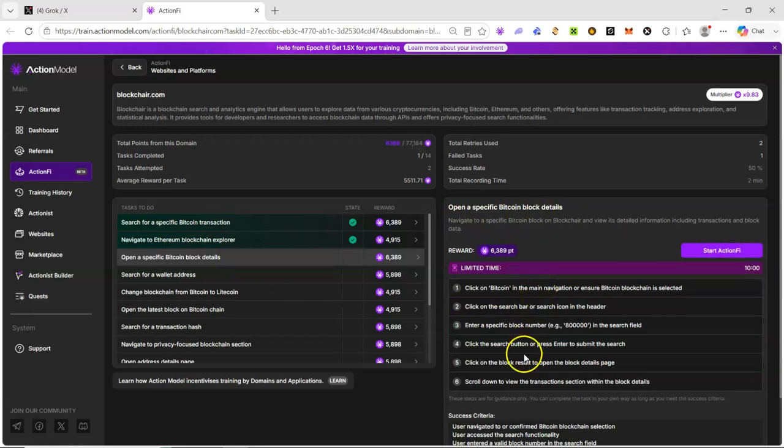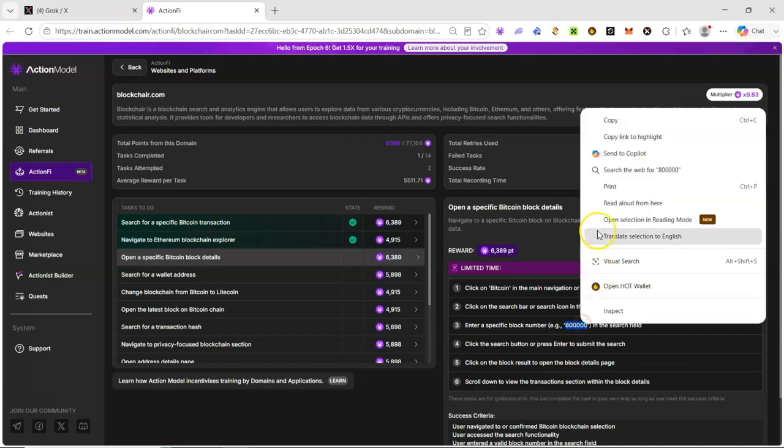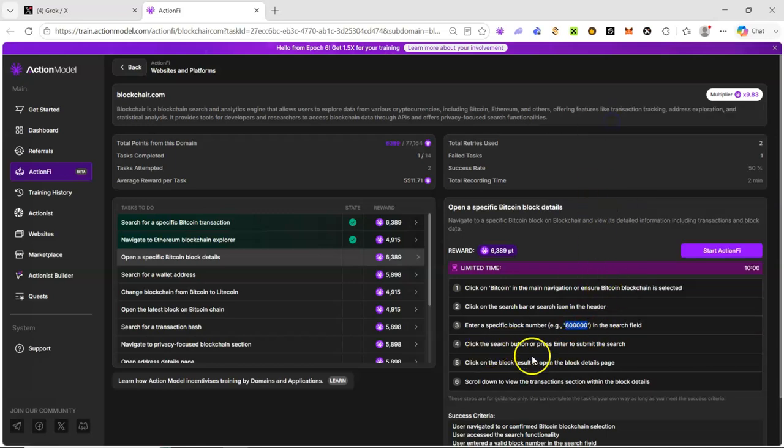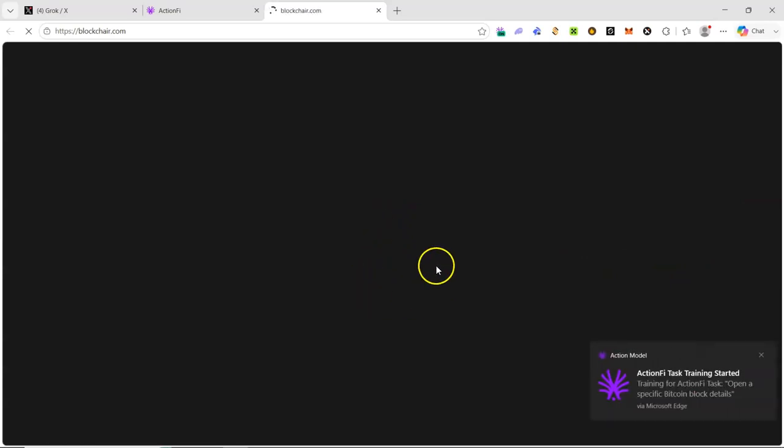Okay, there's something we have to copy here. If you look at the first instruction, it says click on Bitcoin in the main navigation or ensure Bitcoin blockchain is selected. Click on the search bar or search icon in the header. Enter a specific block number. We are going to copy this block number here because this is what we'll use. Then click on the search, and you have the rest of the instruction. We'll come back to that. We'll start this task and get going with the instruction in order to execute all that has been instructed and said.